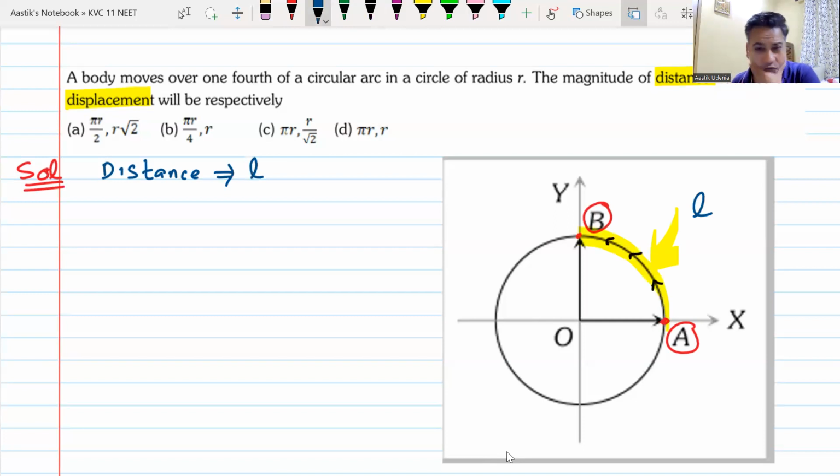Length of this path is a quarter of a circle, the circumference of a quarter of the circle. Full circle is 2 pi r. So a quarter of a circle is 2 pi r by 4. So my answer will be pi r by 2.